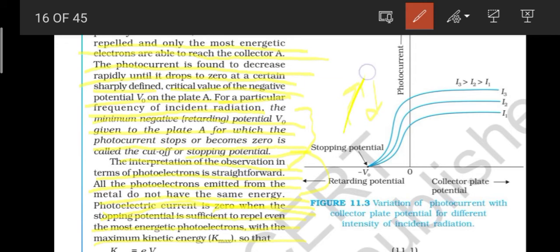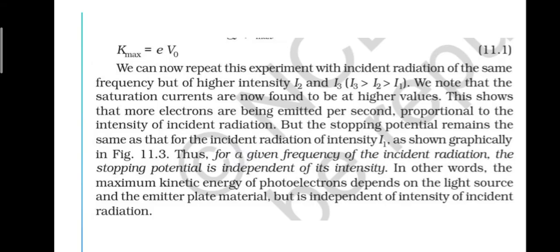That highest stopping potential corresponds to the maximum kinetic energy, K max. Next line: K max is equal to e V naught, in electron volts.